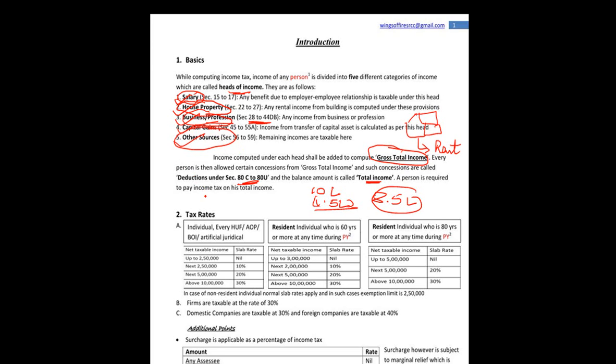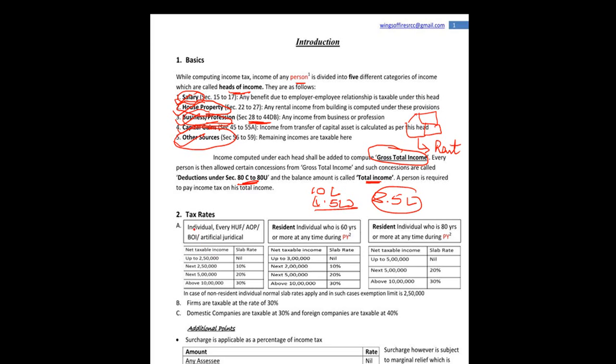Now talking about the tax rates. Tax rates are different for different categories of persons. You may have noted that this is marked in red. We'll learn the definitions, which may be relevant for examination purposes, but we can first consider the practical aspect.